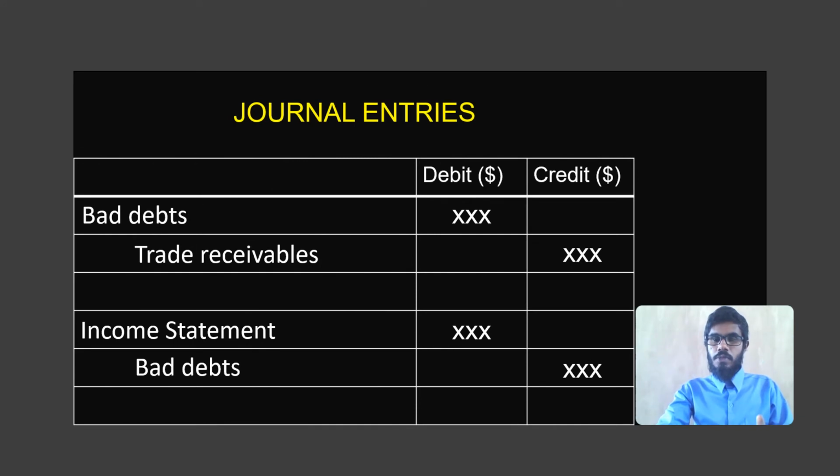And this is how you will do it in the general journal when you are asked to pass journal entries to record bad debts. First you will debit the bad debt account and then you will credit the trade receivables account, and then you will debit the income statement and then credit the bad debt account.